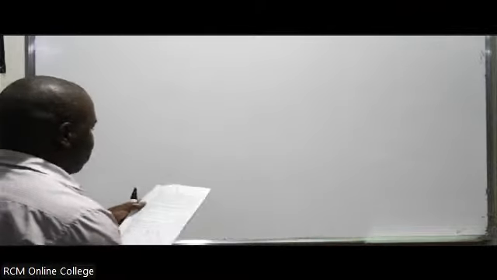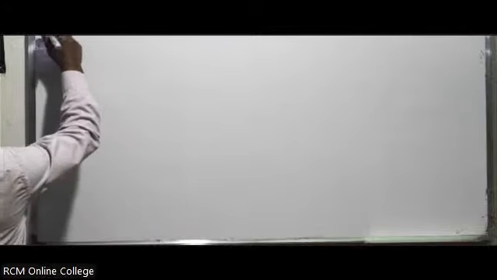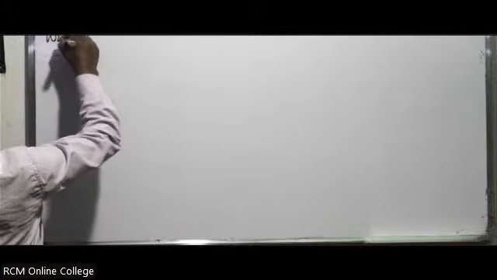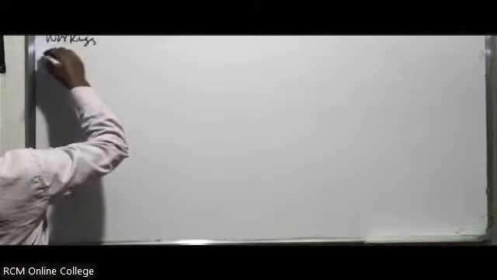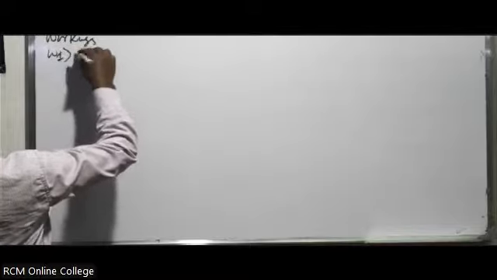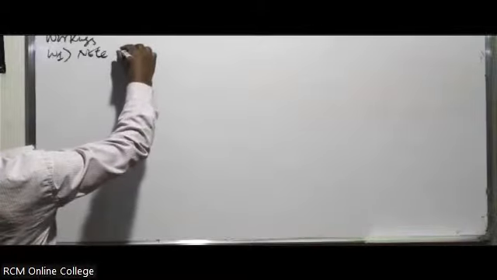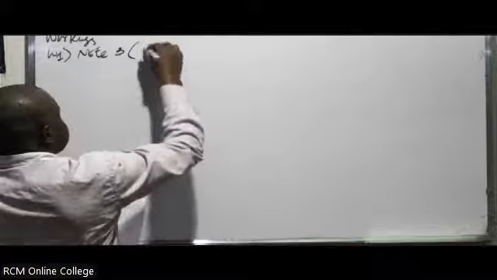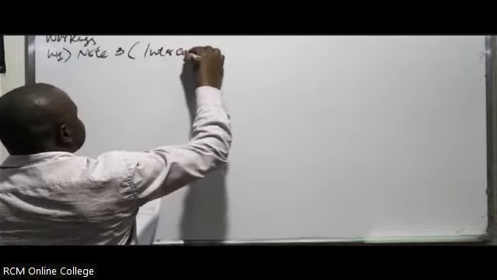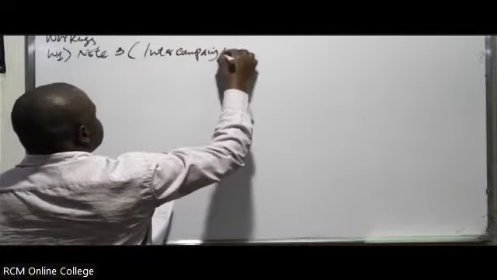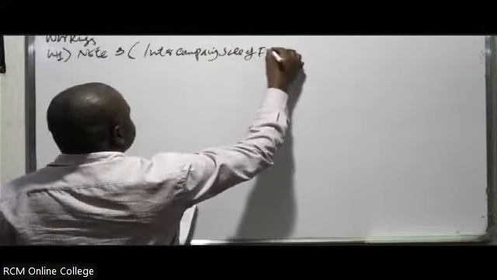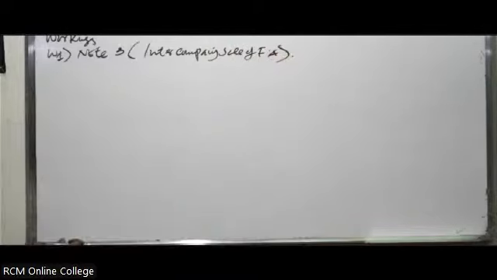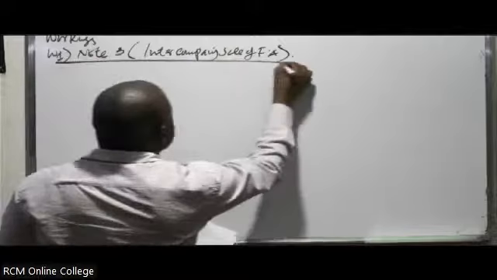So that is note number 2, and note number 3, we can have a working. So working 1. It is actually note number 3, the intercompany sale of fixed assets.